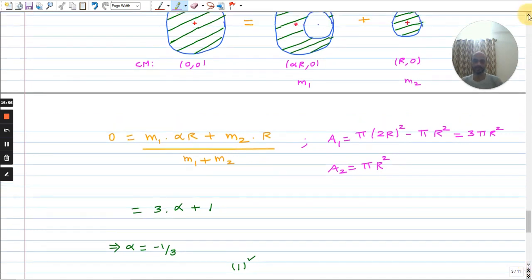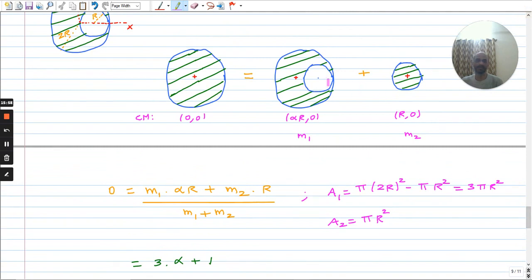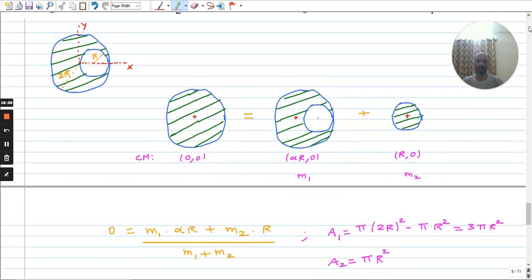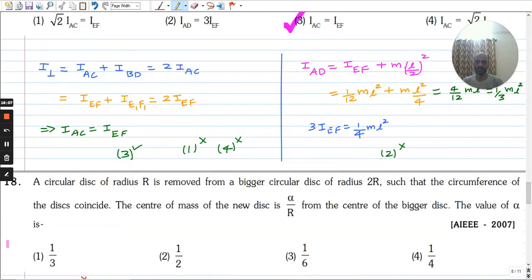So the center of mass of this disk with the hole is on the negative x-axis at a distance r by 3. So the correct option is option 1.